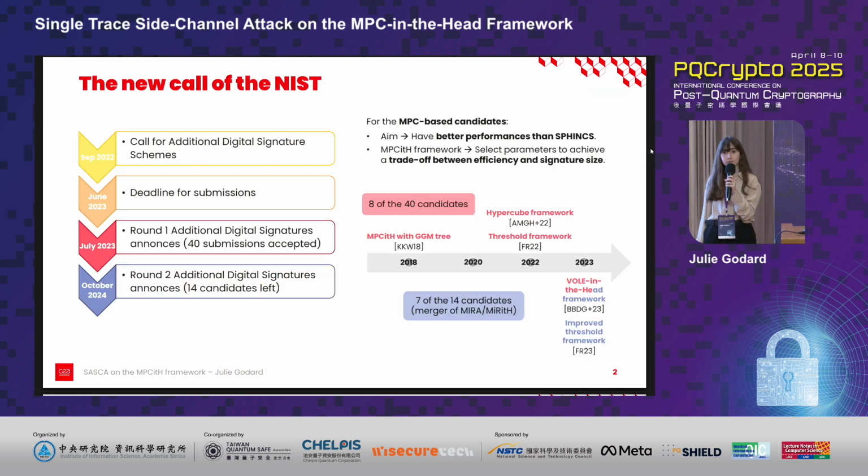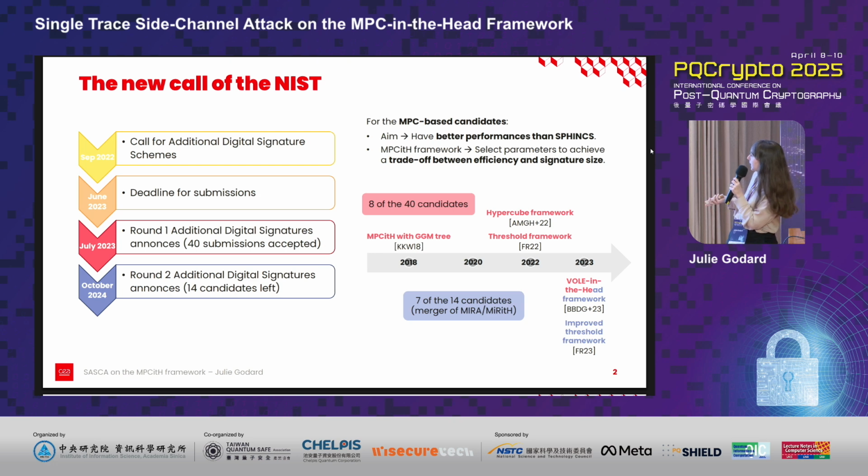In 2022, NIST launched a second call for quantum computer-resistant digital signature schemes. This call is currently in its second round. What is interesting is that among the new candidates, we have seen the emergence of schemes based on MPC protocols. In the first round, 8 of the 40 candidates are based on MPC protocols, and this remained the case for 7 of the 40 candidates selected for the second round.